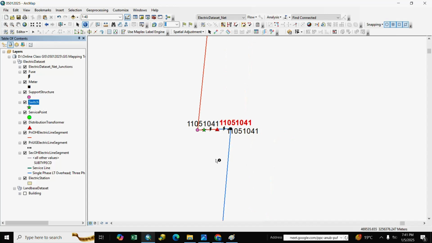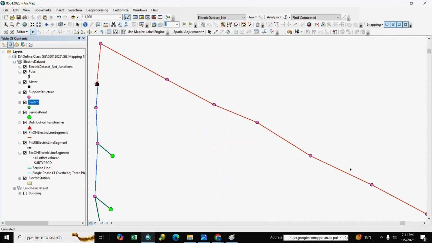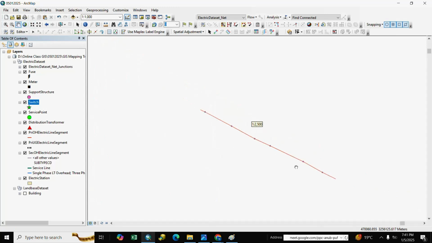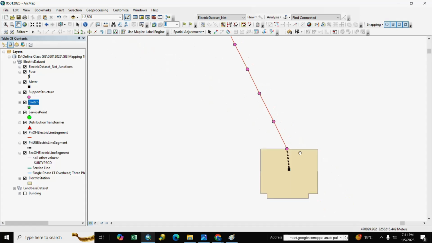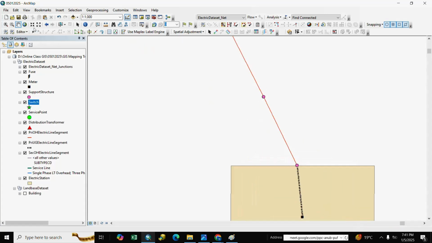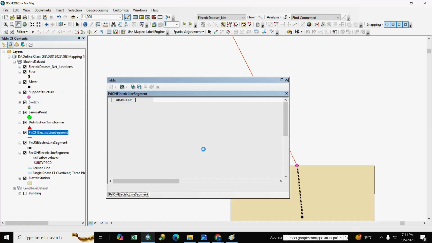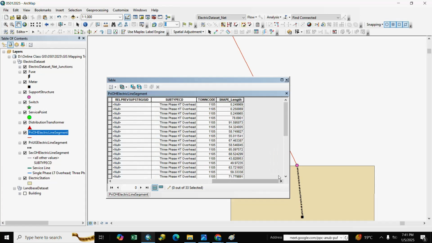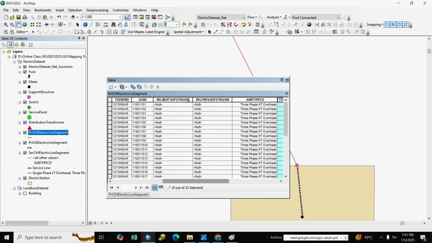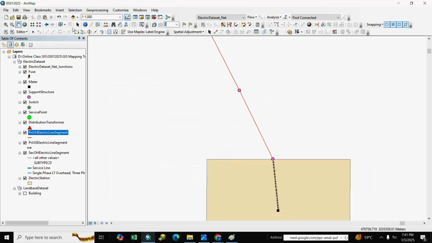So next we do line features. Here is our line feature, primary OH. We go to starting, open attribute table. We already populated feeder ID, GIS ID and town code. Here pending are next site support structure and previous site support structure, meaning the line's next site pole and previous site pole.